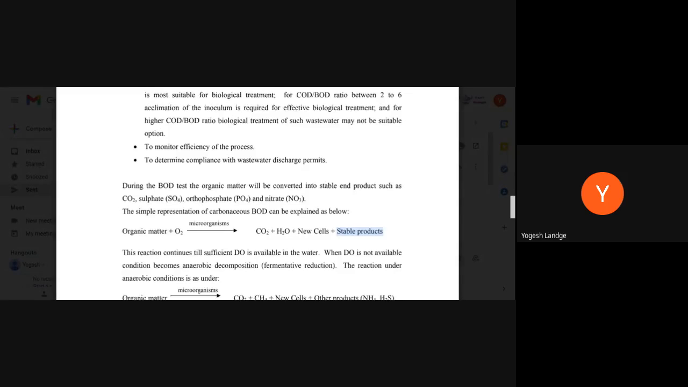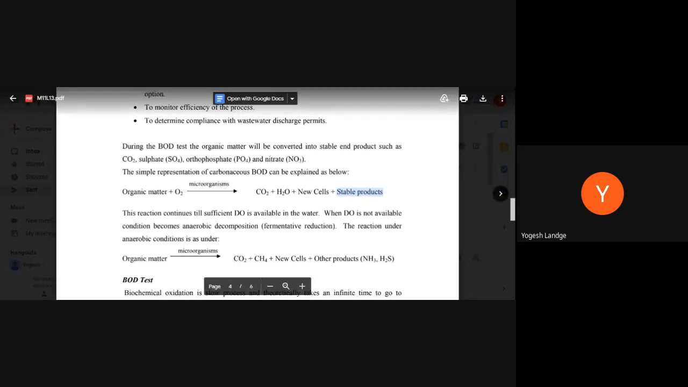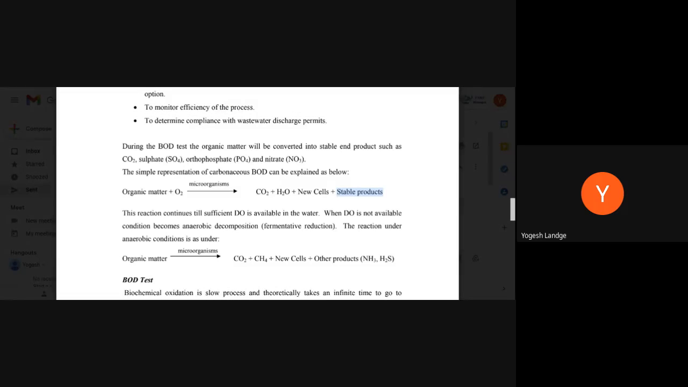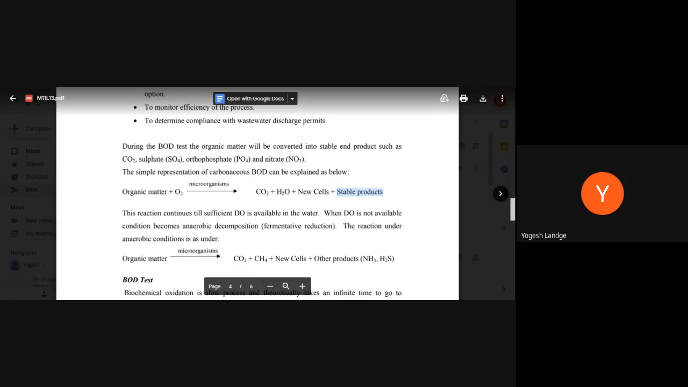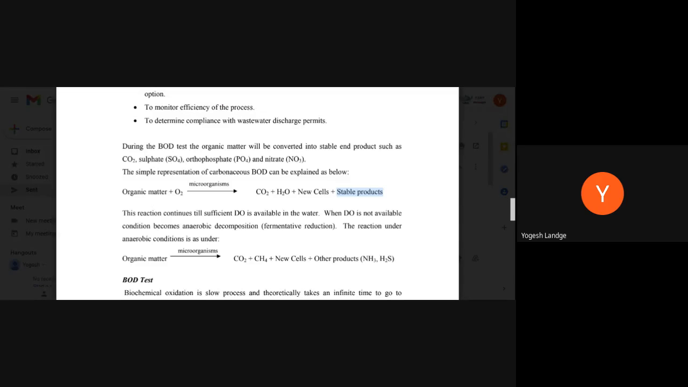Now this reaction is carried out in the presence of oxygen, up to the oxygen present in the wastewater in the treatment plant. But if there is a deficiency of oxygen, then the reverse happens. Rather than aerobic, anaerobic treatment takes place, and the products may be different. What will be the products for that?